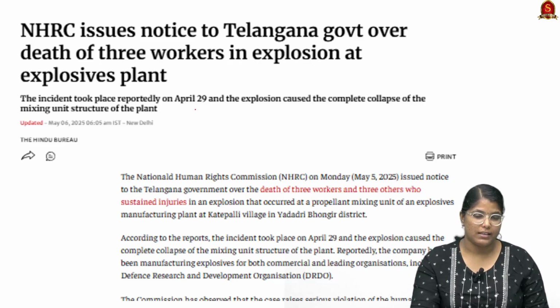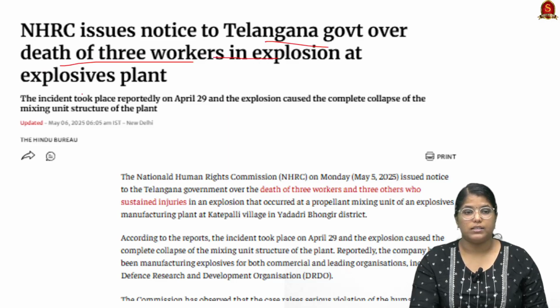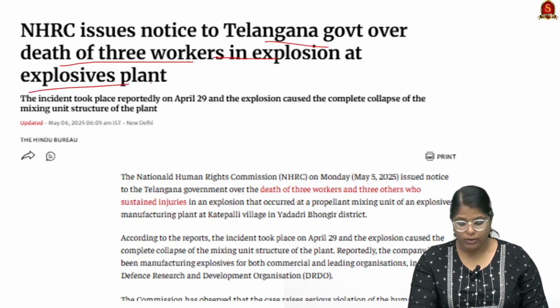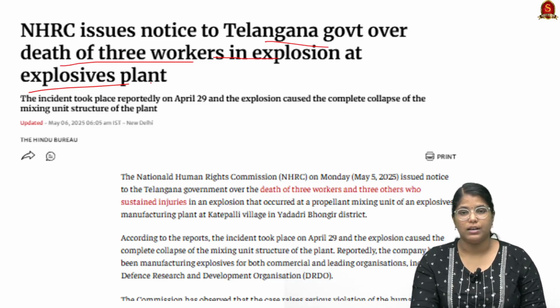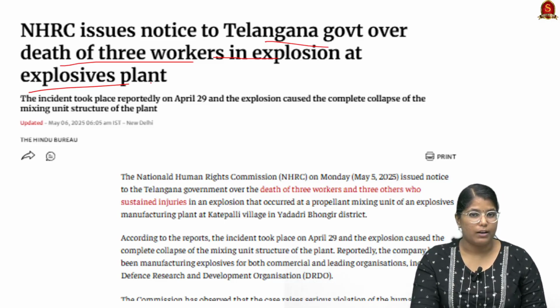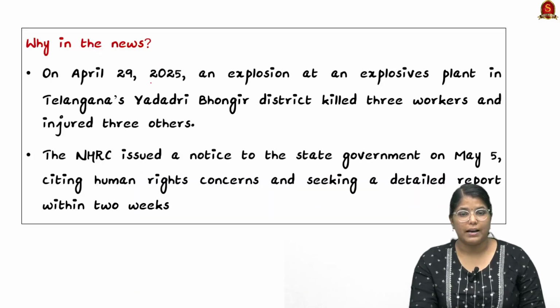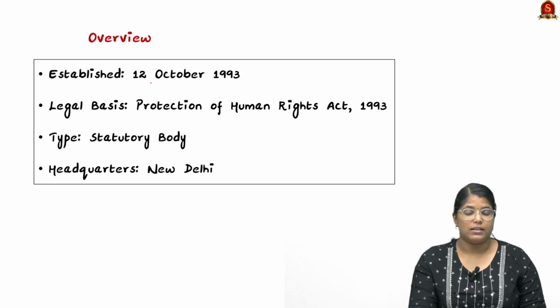In that particular case, it has issued a notice to the Telangana government over the death of 3 workers in an explosion at explosive plants. So from this, we have to learn the basics about NHRC, even though the article is not very relevant to the examination. So let us start with what this NHRC is about.